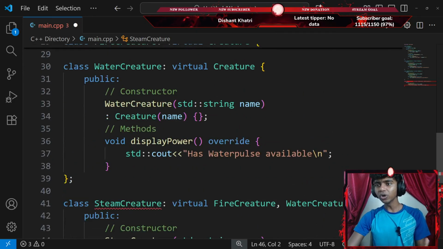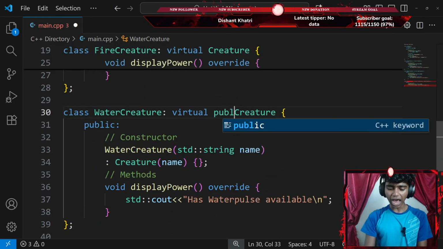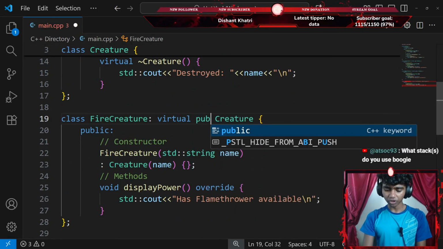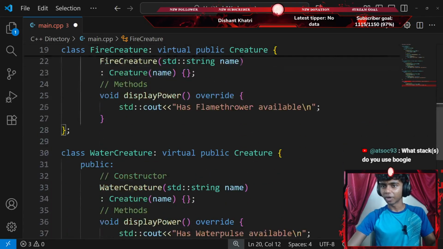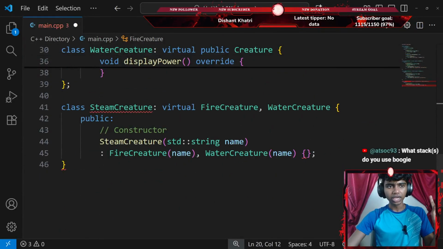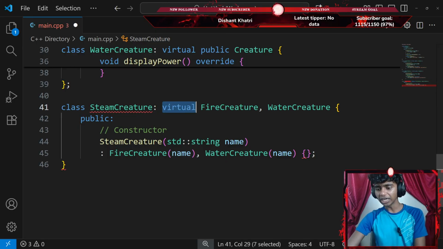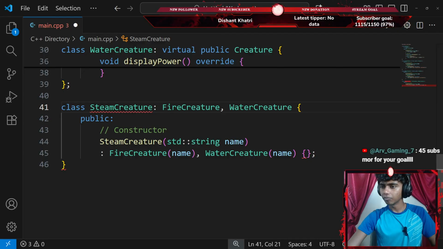Okay, that said, no wonder I made a mistake. So I gotta virtually and publicly inherit everything from my creature class. I'll do the same thing here. I'm gonna virtually and publicly inherit everything from my creature class as well. Okay, what was the second thing? So far you're standing on solid ground. It's a big concept. Okay, virtually and publicly. Your steam creature inheritance is slightly off. You don't need virtual again here, so apparently I don't need virtual again here.